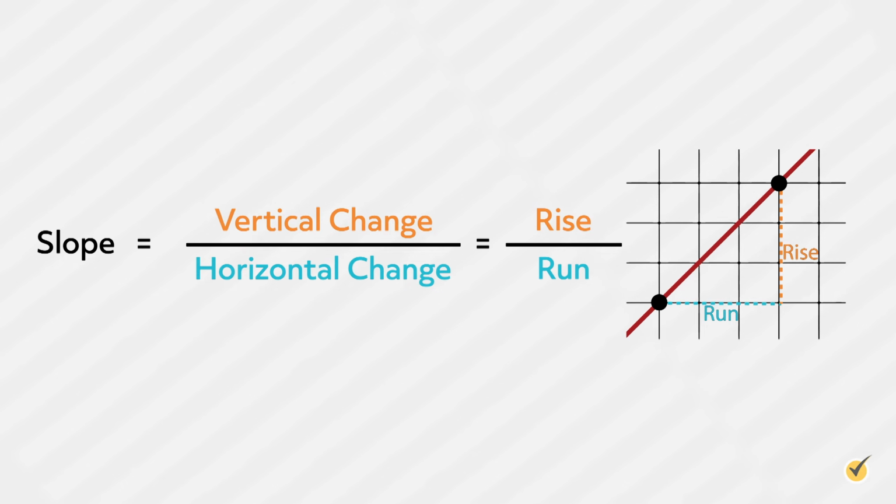Here are a few examples to practice identifying the rise and run indicated by a given slope. m equals 5. This slope is not written as a fraction, but any whole number can be rewritten as a fraction over 1. m equals 5 over 1. The numerator, 5, is the rise. The positive value means up 5. The denominator is the run. Positive value means right 1.